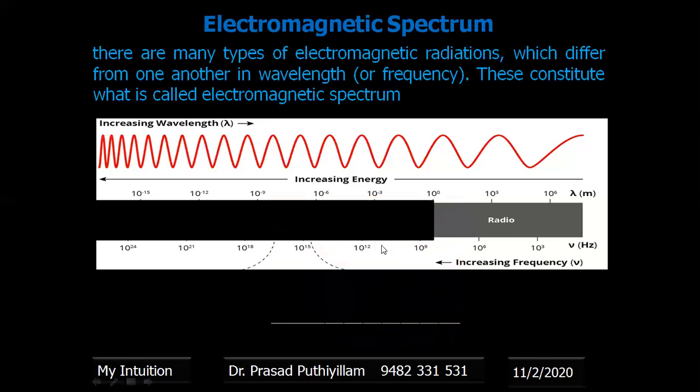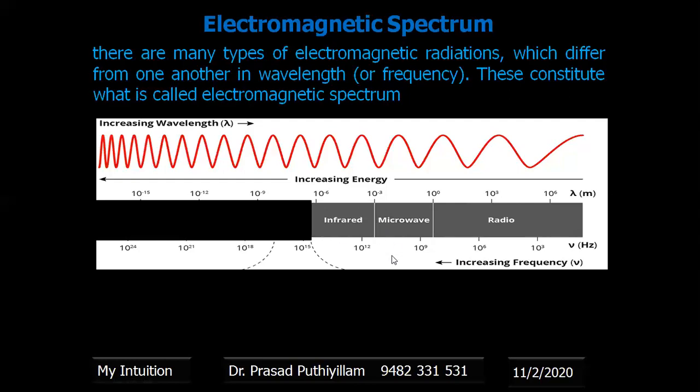Coming to the electromagnetic spectrum, further increasing the frequency or higher frequency waves, we call them microwaves. Microwaves are mainly used for radar applications. Radio waves, we know how they are used, and the microwaves are used for radar applications.